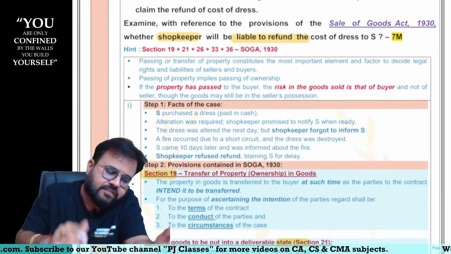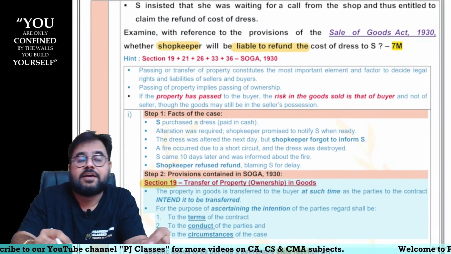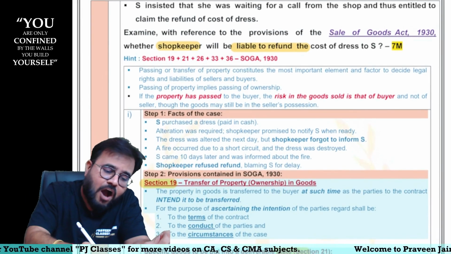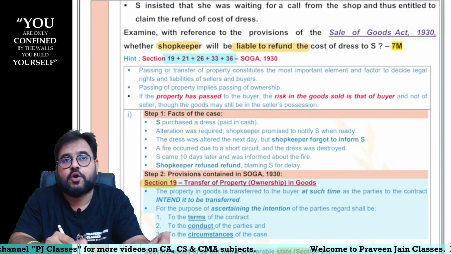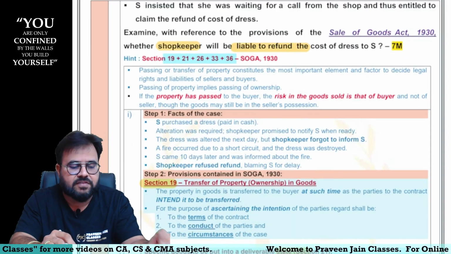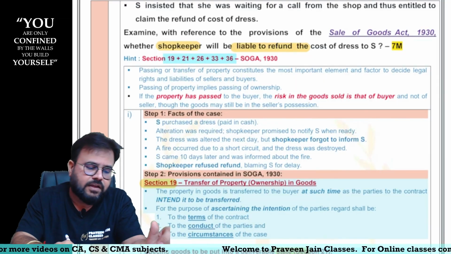So let us see this answer, sir. So here, if somebody really applies their brains, how many sections' cross references are required? 19, 21, 26, 33 and 36, sir. Let's see how it is, sir.